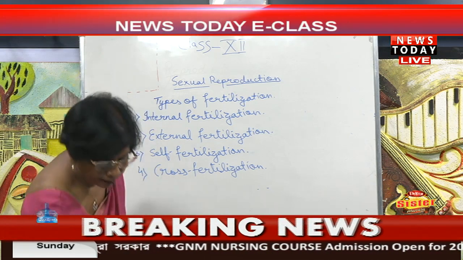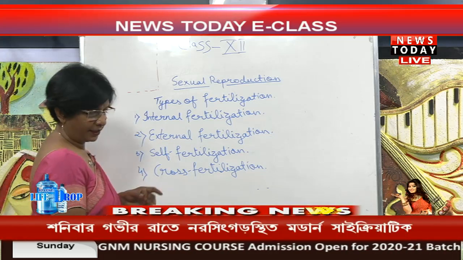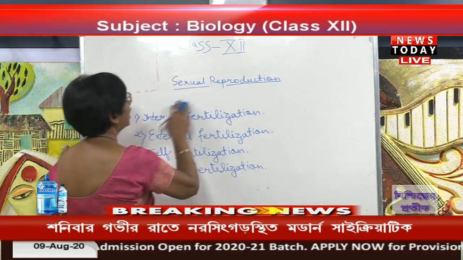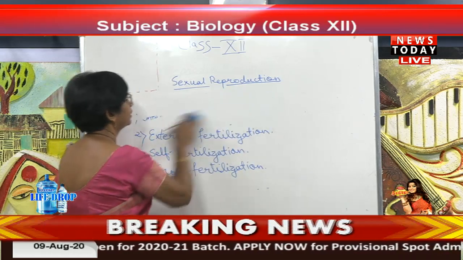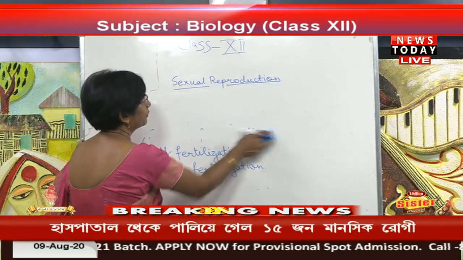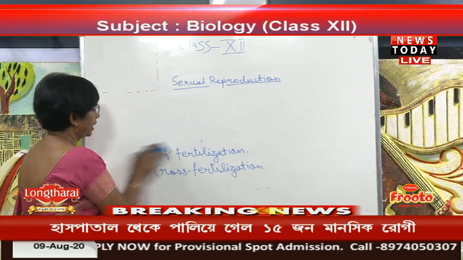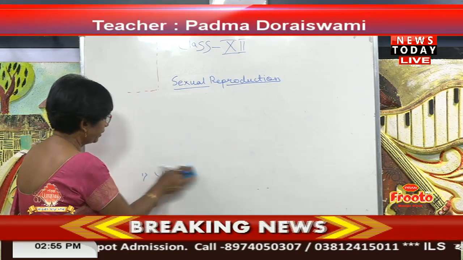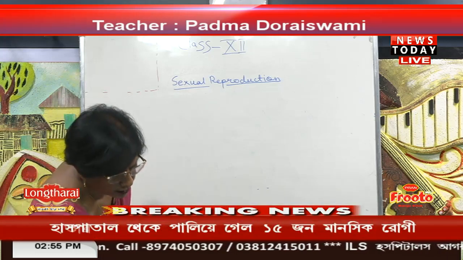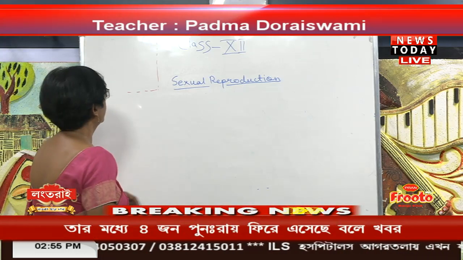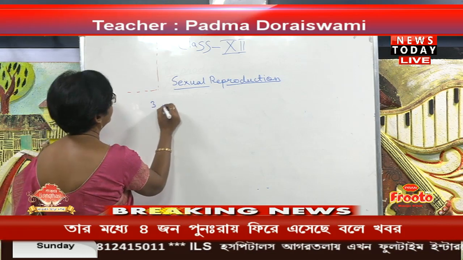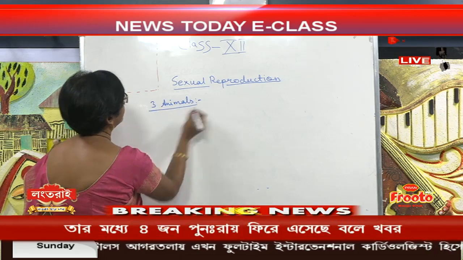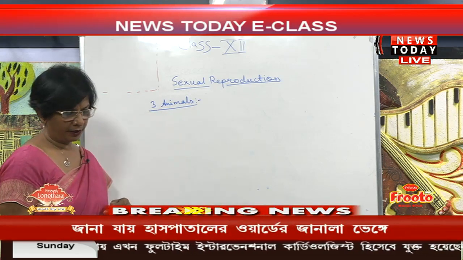So, according to the embryogenesis, animals are divided into 3 categories, because we have already studied about the embryogenesis, that is the post fertilization. According to the embryogenesis, we have 3 categories of animals.